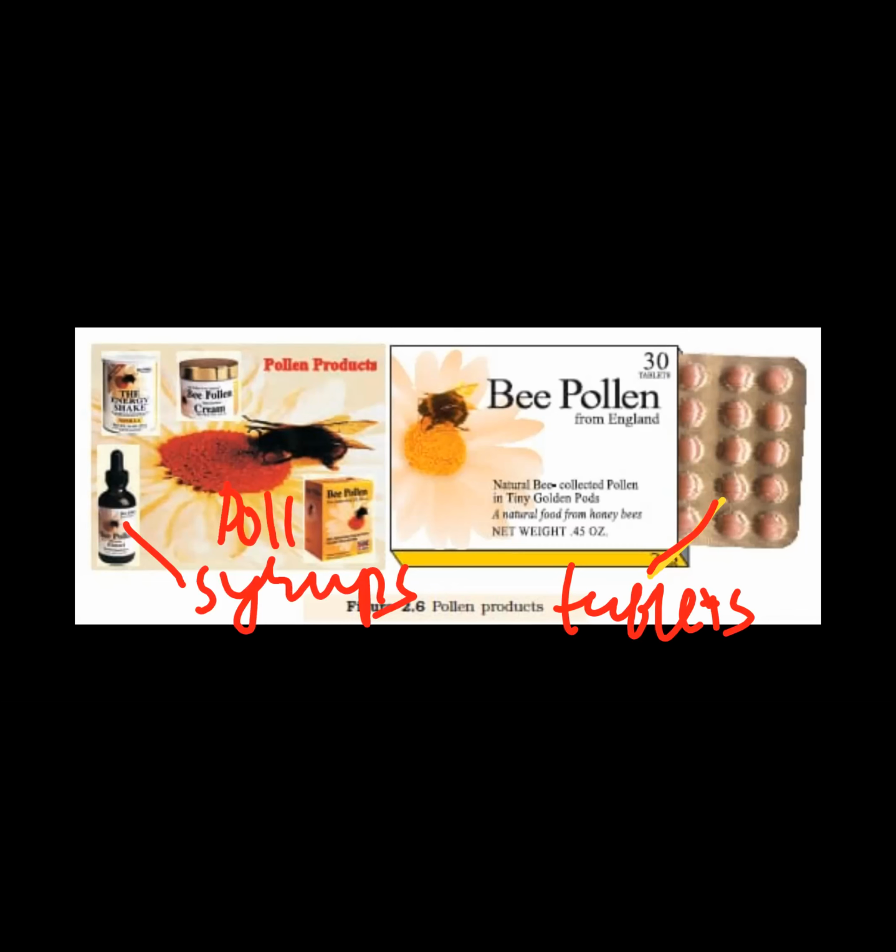So pollen syrups and pollen tablets are available. These are used as food supplements. Many times you take various supplements that can provide extra energy, nutrients and minerals in your diet. Similarly, some people consume pollen syrups or pollen tablets. These are rich in nutrients and are used as a food supplement.